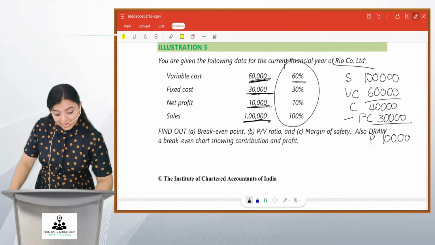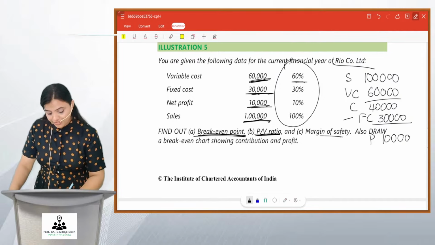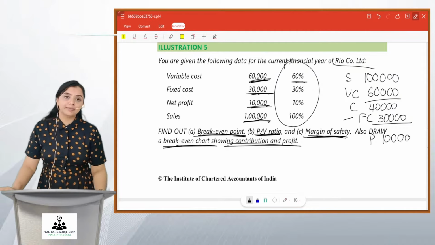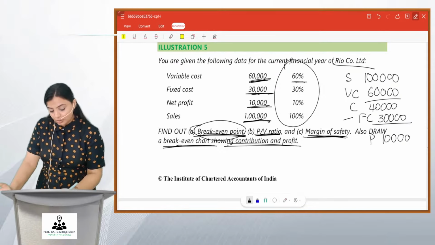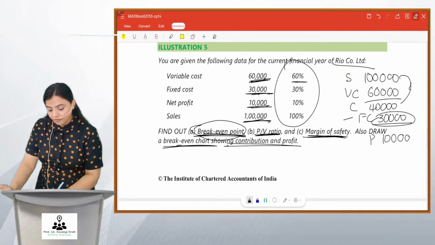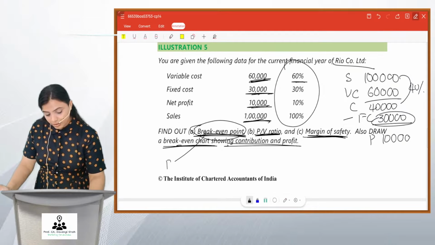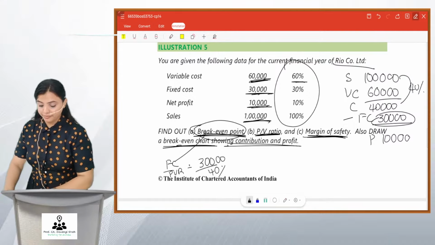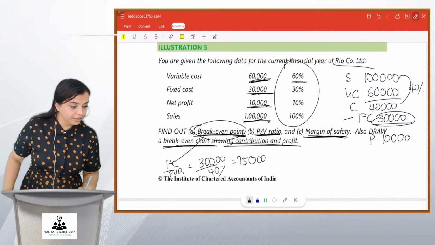Find out break-even point, PV ratio, margin of safety. Also draw break-even chart showing contribution and profit. So firstly, let us find out BEP. How do you find out BEP? It's so simple. Fixed cost upon PV ratio. PV ratio is 40%. So BEP will be fixed cost upon PV ratio, which is 30,000 divided by 40%. You get 75,000 as your BEP.